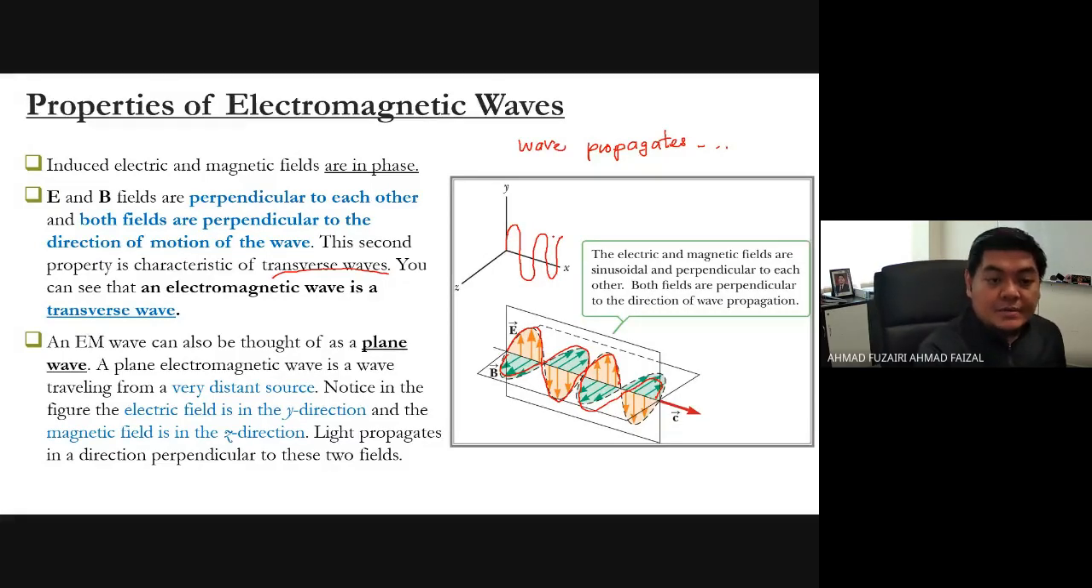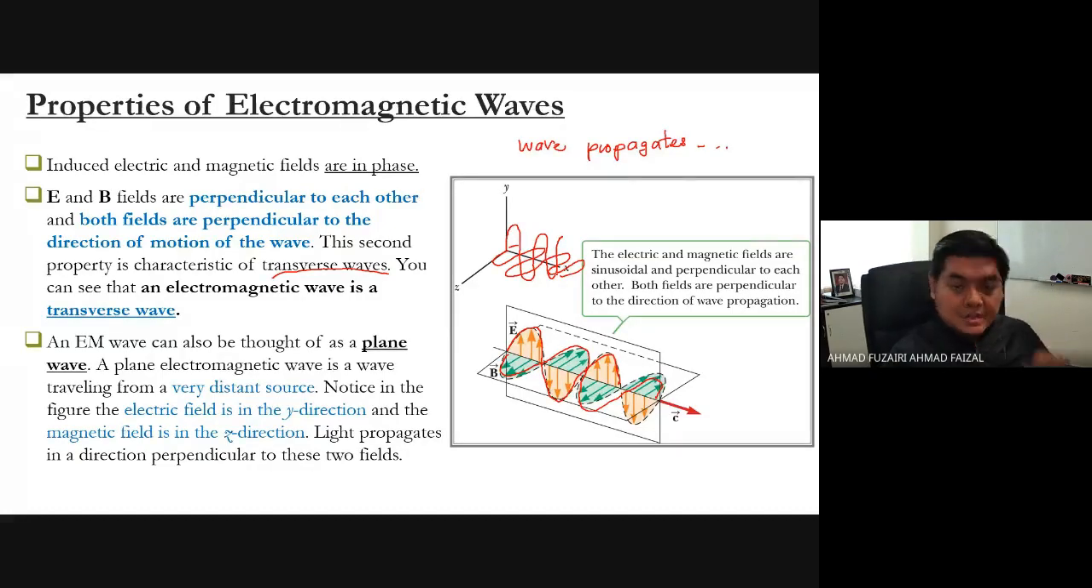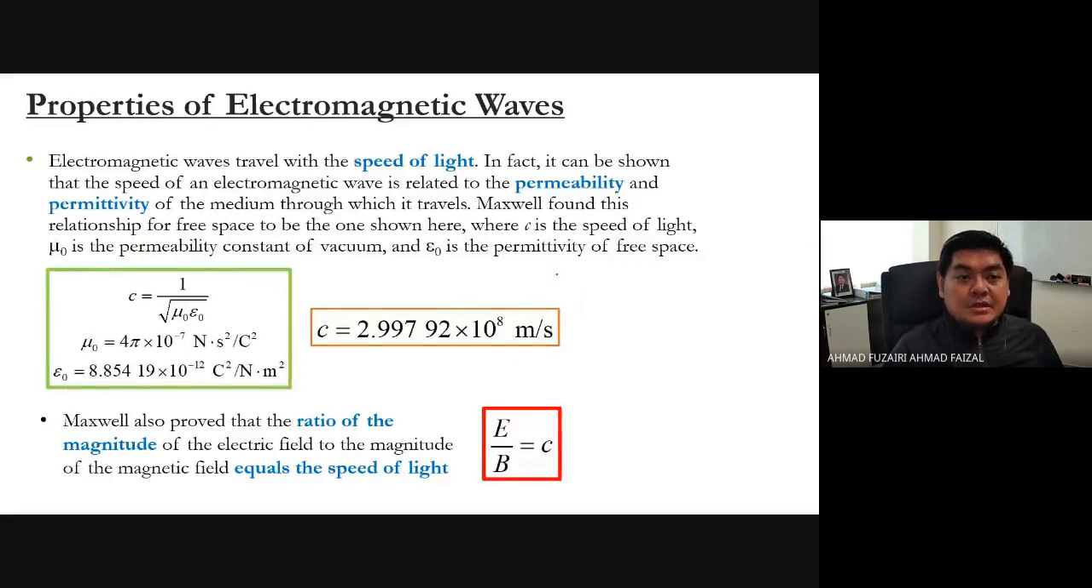The magnetic field is in the Z direction, which is here, as if lying down like that. So the magnetic field is in the Z direction while the electric field is in the Y direction. But both the electric field and magnetic field move in the X direction. This is also one of the properties of the electromagnetic wave.